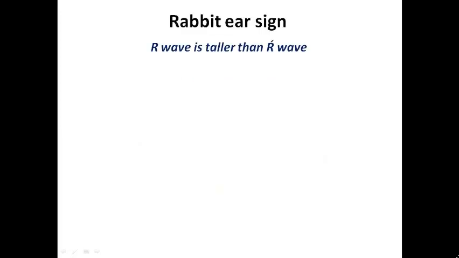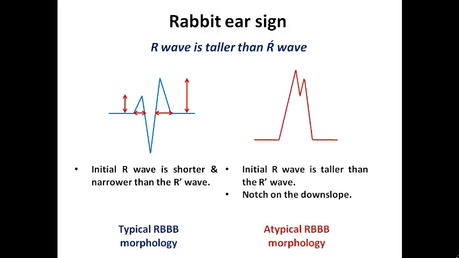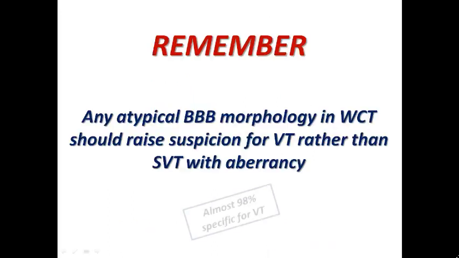What is meant by rabbit ear sign? Rabbit ear sign means that the R wave is taller than the R dash wave. So in typical morphology, initial R is shorter and narrower than R dash wave, and this is the typical right bundle branch block, whereas here initial R wave is taller than the R dash wave, and there is a notch on the downslope, so it is atypical morphology. So rabbit ear sign means the reversal of the typical right bundle branch block morphology.